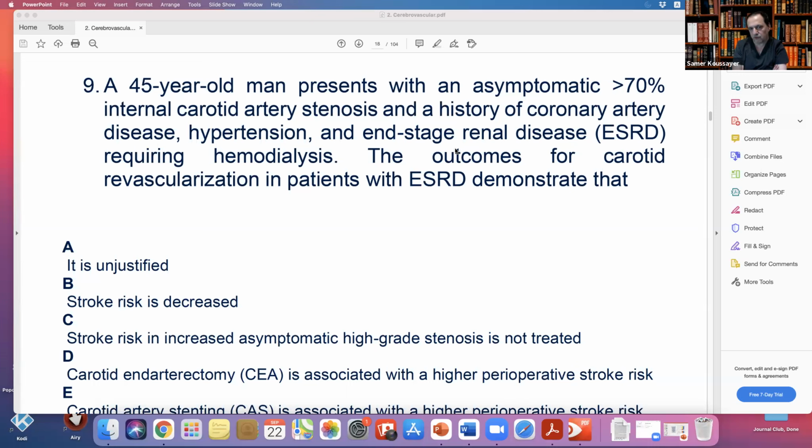And if tomorrow I get a patient with more than 70% stenosis and renal insufficiency or on dialysis, I may not change my approach. I'll maybe just watch him. I will not do surgery unless there's a really good reason, because the data is not very strong. But you just try to put the questions because you have to put the questions. But again, this is what it is.